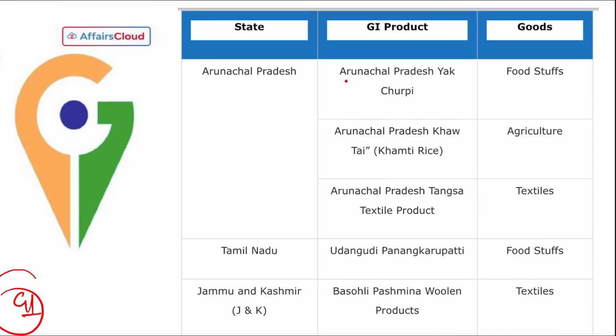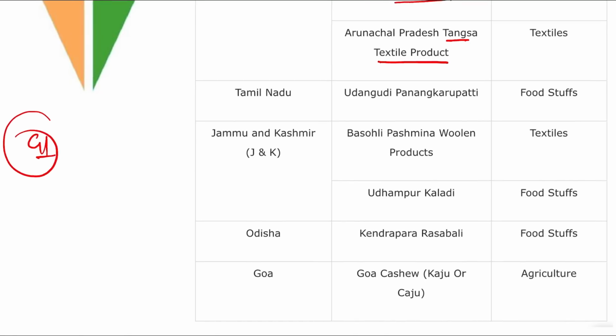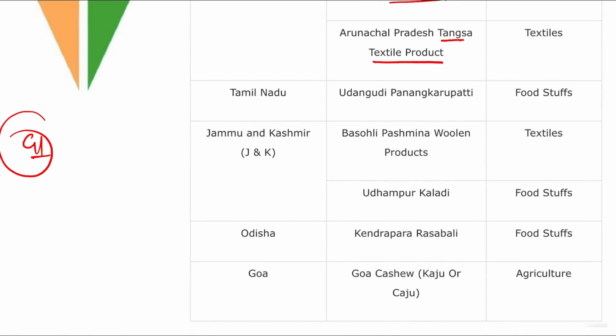Say for example, first is your Arunachal Pradesh Yak Churpi, right? This is a product from Arunachal Pradesh. Then Khamti rice and Tangsa textile product. These are the 3 products from Arunachal Pradesh that got the GI tag. Then from Tamil Nadu we are talking about Udangudi Pananga Krupati, right? This is a foodstuff that got the GI tag from Tamil Nadu, and Tamil Nadu is the state with the highest number of GI tags, right? This is the state with the highest GI tags.